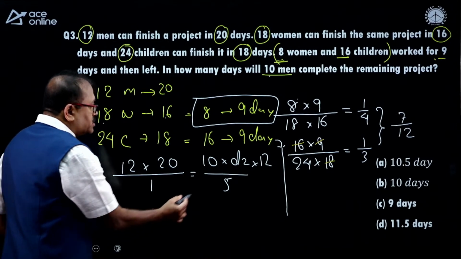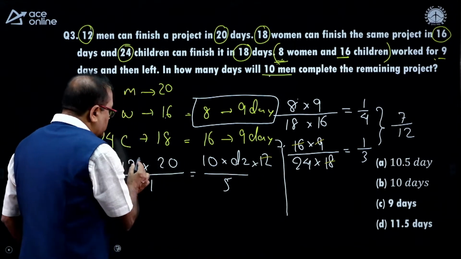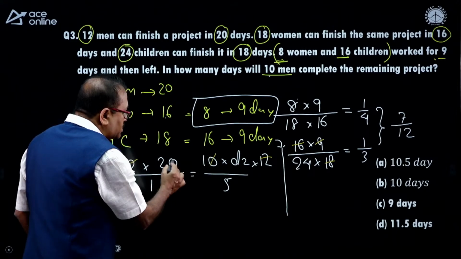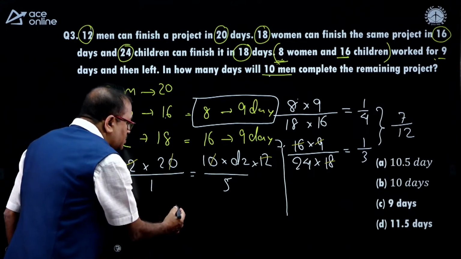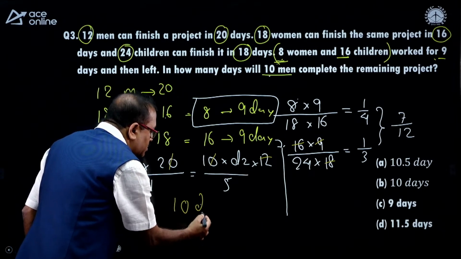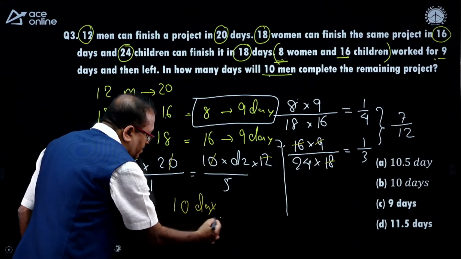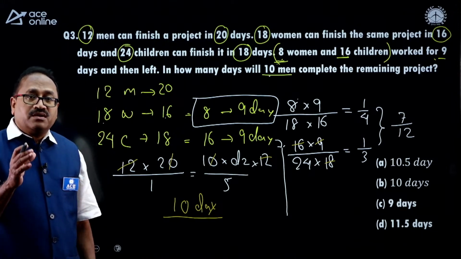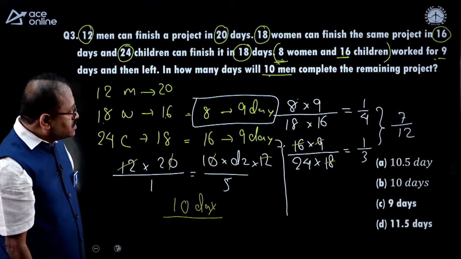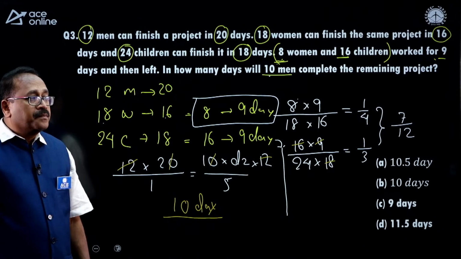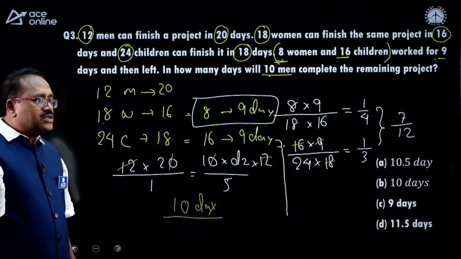Now here you notice that this 12 and 12 get cancelled, and here that 0 gets cancelled, and 5 into 2 is 10. So what is my answer? In 10 days, these 10 men can complete the remaining work. And what is that 10 days? Option choice B.